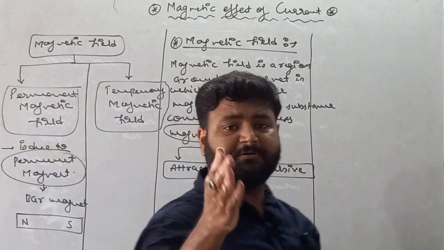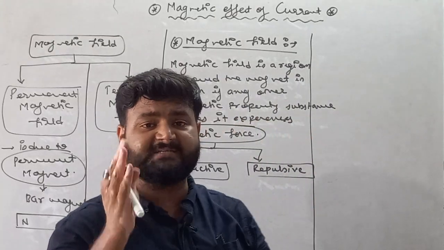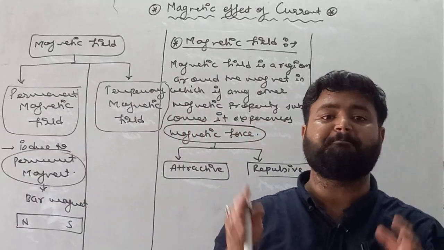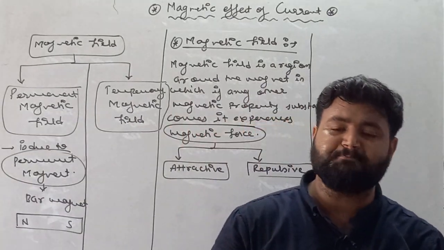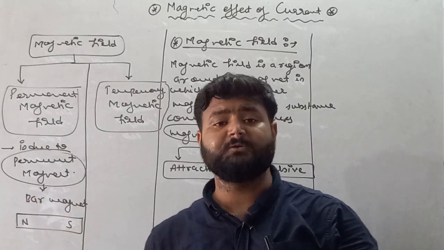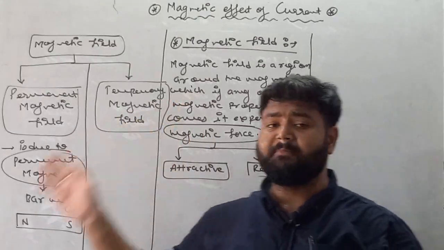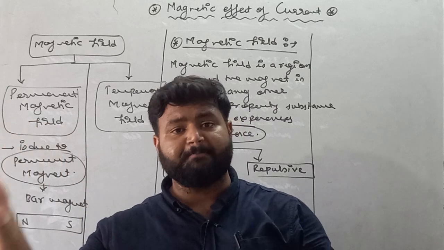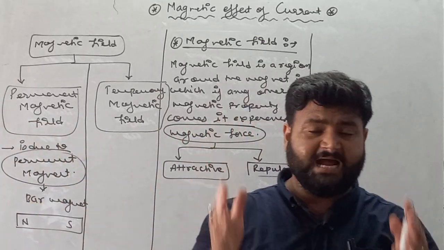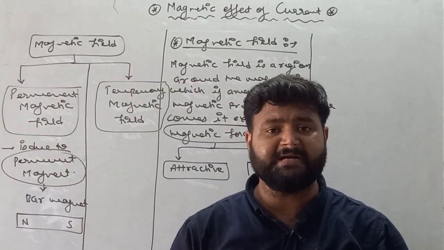A bar magnet carries two different poles. One is the north pole and the second is the south pole. So what actually is a permanent magnetic field? It is the magnetic field which is created by a permanent magnet. And what is an example of a permanent magnet? A bar magnet, in which two poles are present, one north pole and another south pole. So remember, a permanent magnetic field is created by a permanent magnet, and an example of a permanent magnet is a bar magnet.